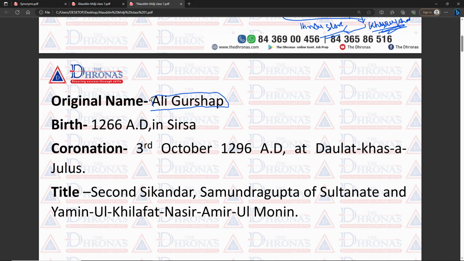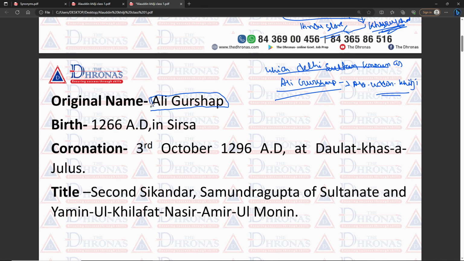The question is like this: which Delhi Sultan was known as Ali Gurshasp? Then your answer is Alauddin Khilji. This question has come in the exam several times.